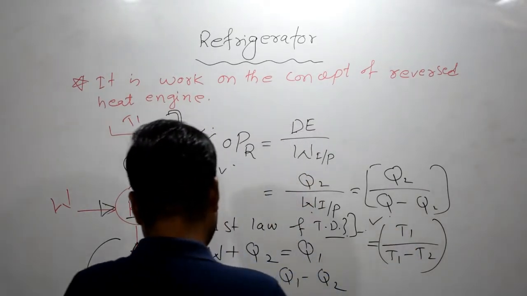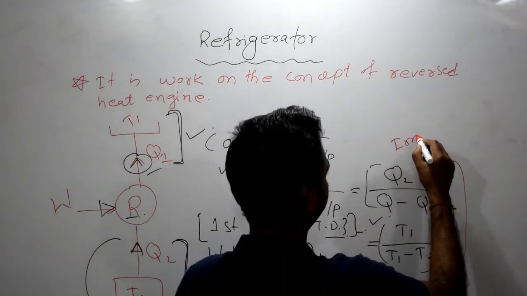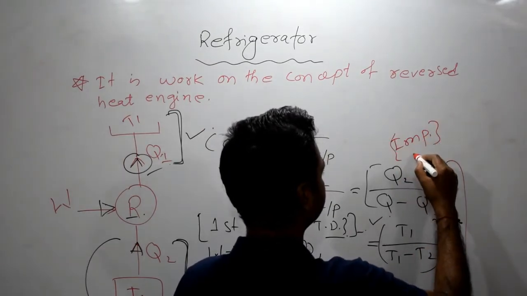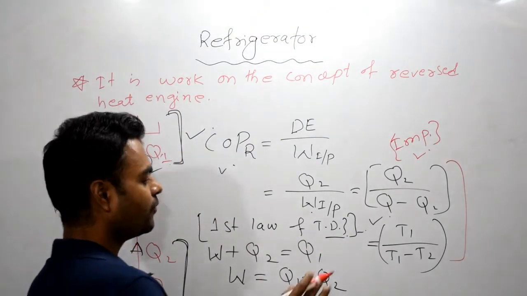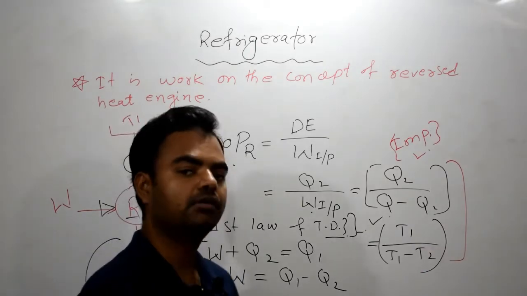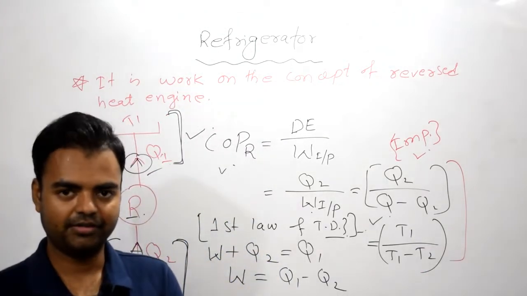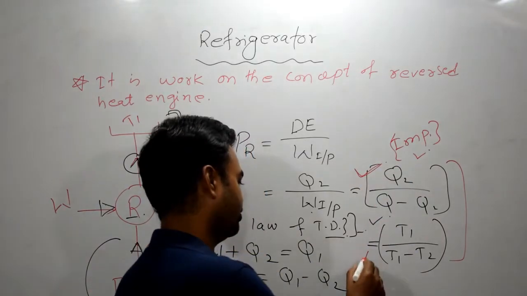Now here you have to remember a very important point, otherwise you will make a mistake in the examination. Let me tell you. If in the examination they are asking you to find only COP, or the actual COP, then you always go for heat, not for temperature.